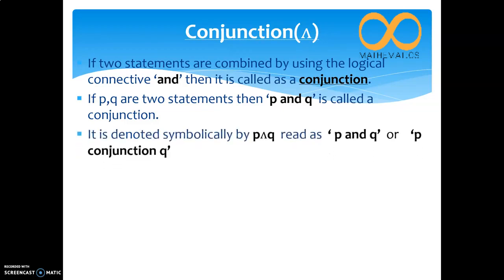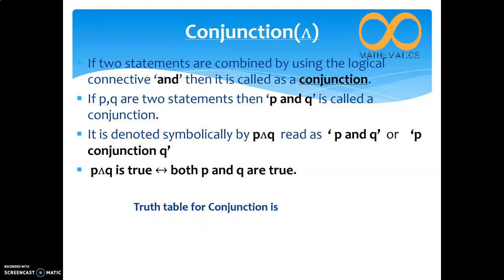The symbolic way is P, then the reverse of the V symbol, then Q. We have to read it like this: P and Q, or P conjunction Q. P and Q is true if and only if both P and Q are true. That means if both the simple statements are true, then only the conjunction is true, that means P and Q will be true.